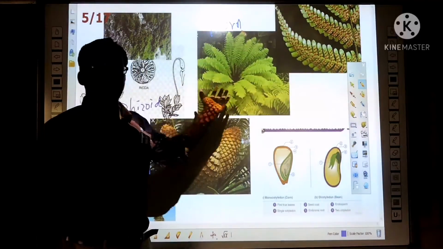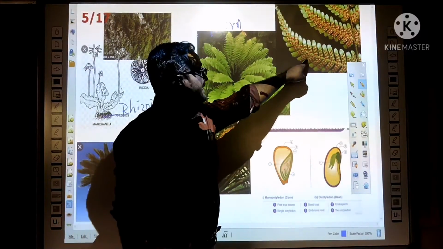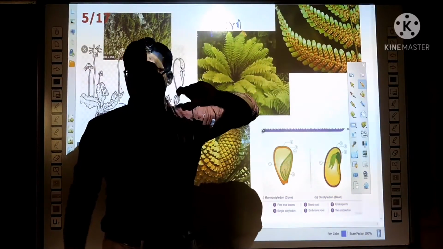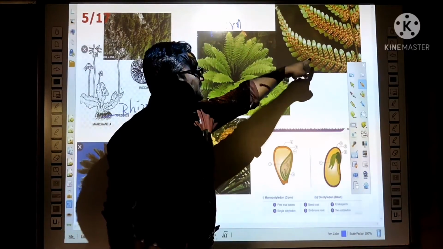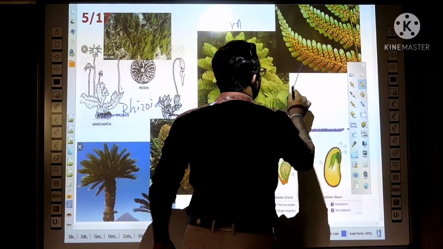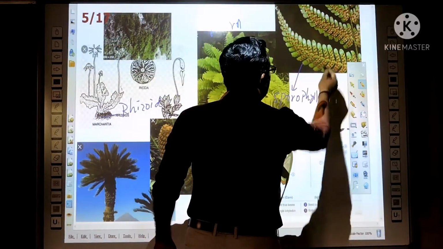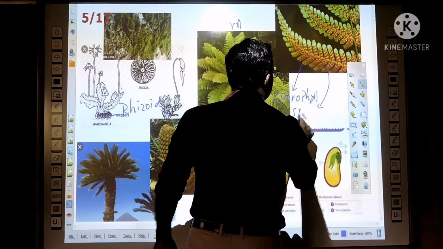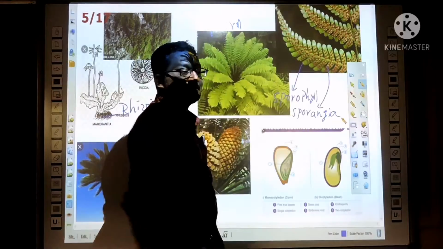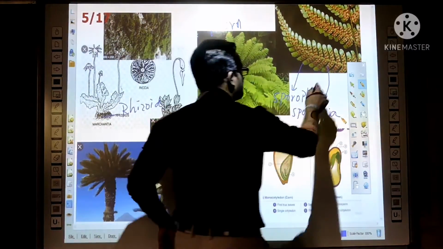How does reproduction occur in these Pteridophytes? If you observe the leaf, there are dot-like structures. So inside them spores are present. The leaf with these dot-like structures is called sporophyll. These structures are called sporangia. So what is present inside this sporangia? Spores.